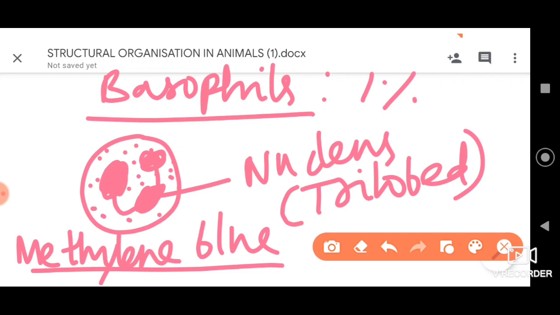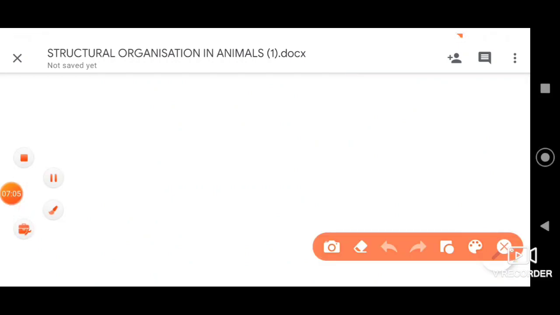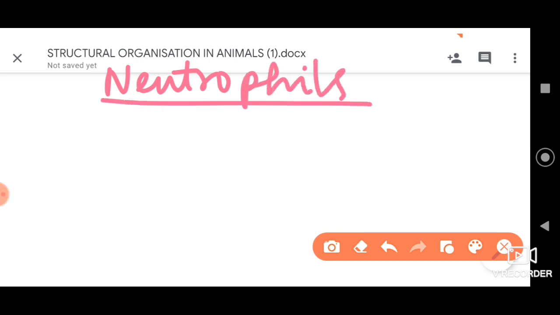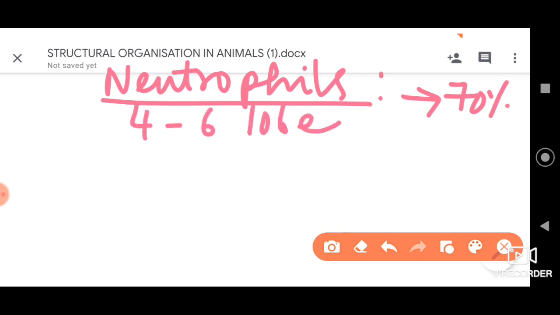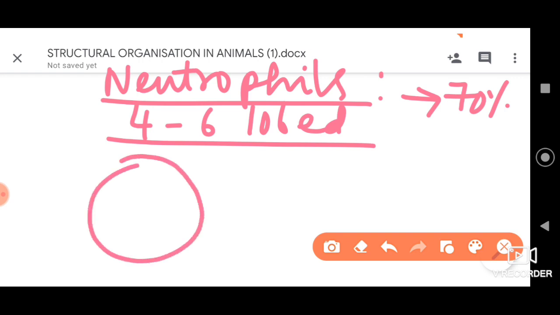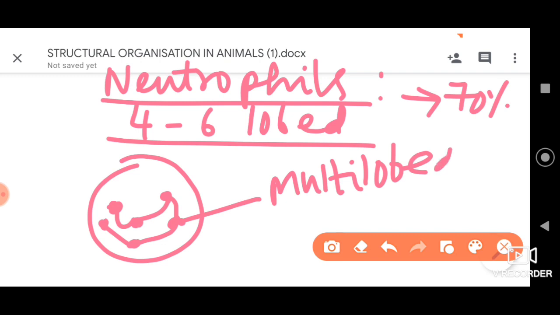Then further, dear students, we have the third and final type of granulocyte, the neutrophils. These neutrophils are the most abundant WBCs. They constitute about 70%, which is very high. Their nucleus is 4 to 6 lobed. Say, for example, this is a cell. The nucleus will have one lobe, second lobe, third lobe, fourth lobe, fifth, sixth. Many lobes. We can say a multi-lobed nucleus will be present.